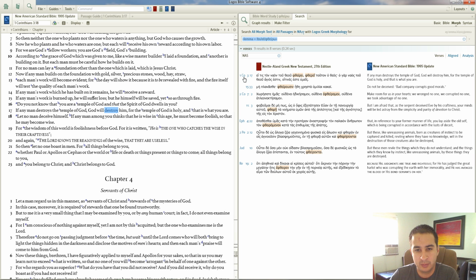So let's start by looking at the usage in 1 Corinthians. What's interesting is that this word is used twice in that same verse.